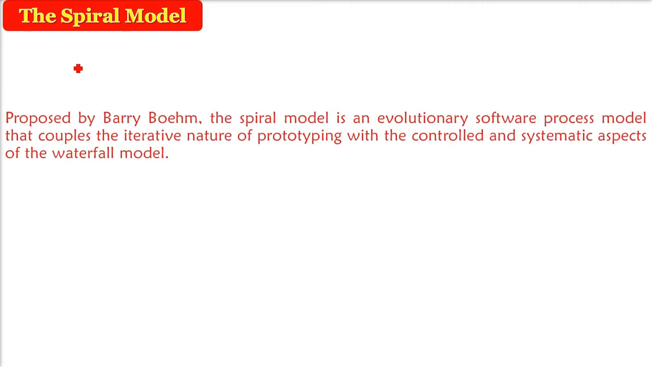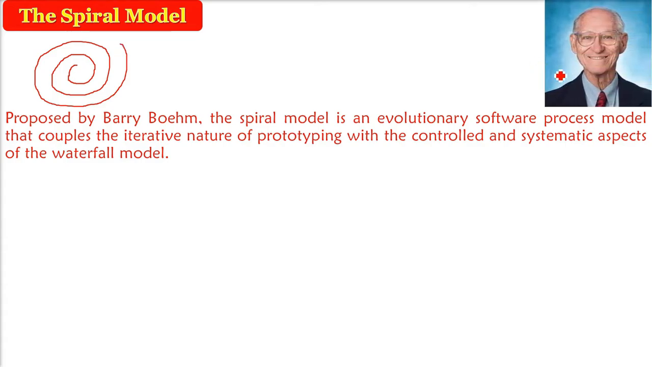The spiral model. First, it's not a circular model. It's not a circuit. It's a spiral. This spiral is the core of this SDLC model. So this is a software development model proposed by the great Barry Boehm. Here we will see different kinds of observations people have for this particular model. So I'll take all the observations.